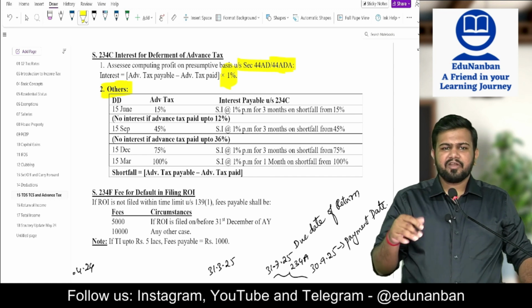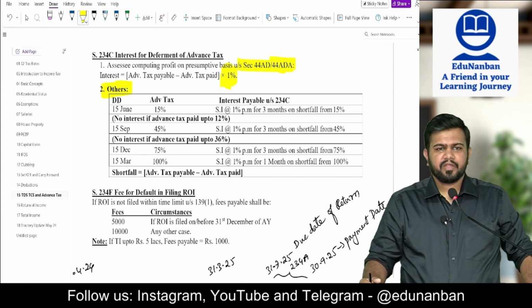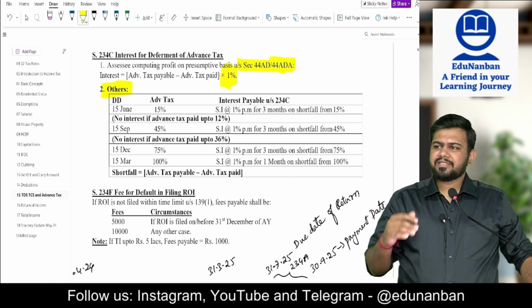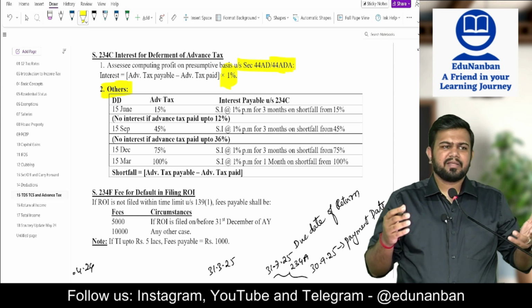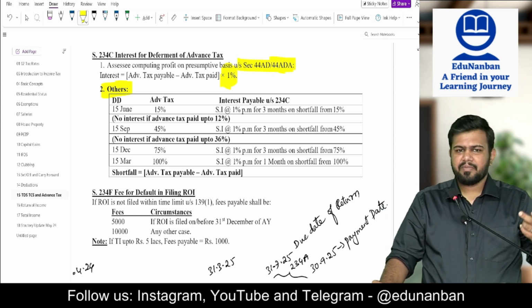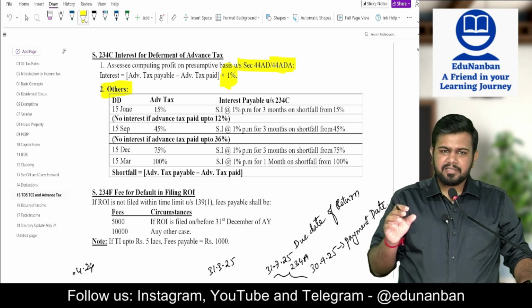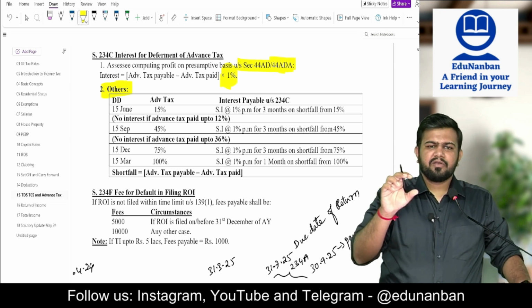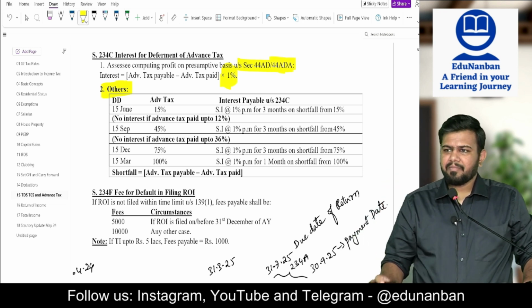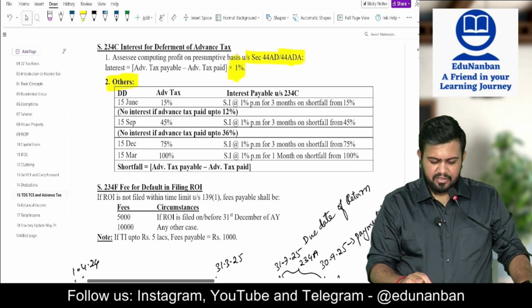It is very difficult to estimate the income. Maybe you are thinking that you will earn 10 lakhs, but actually you earn 15 lakhs. Is it possible? Answer is yes. Hence, the government is providing you with a margin of error. What is this margin of error?